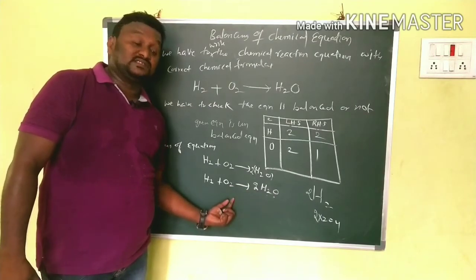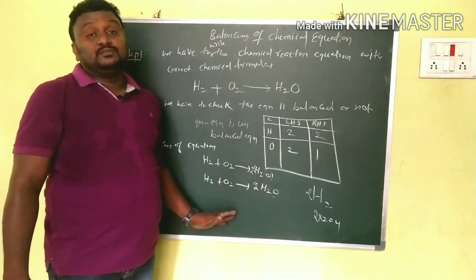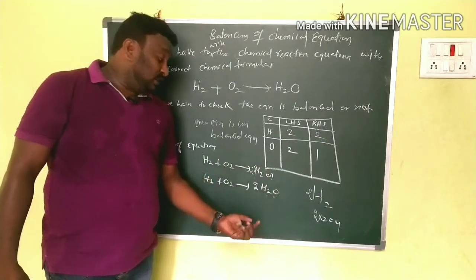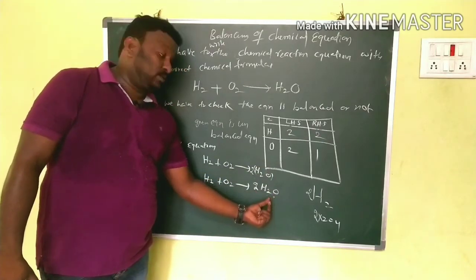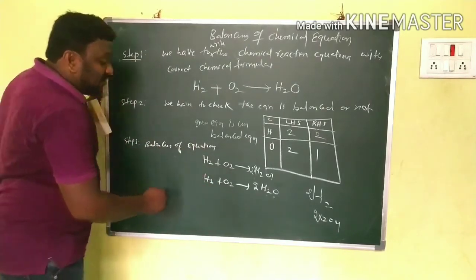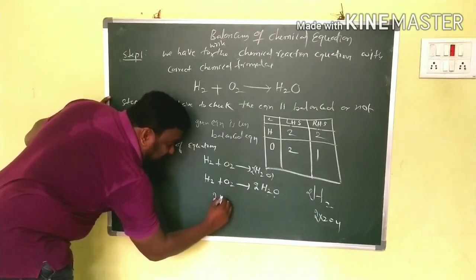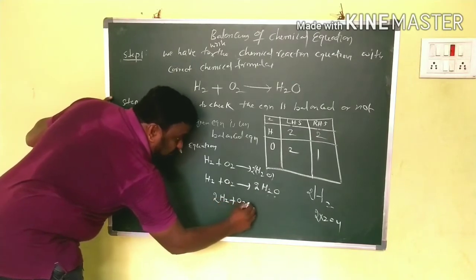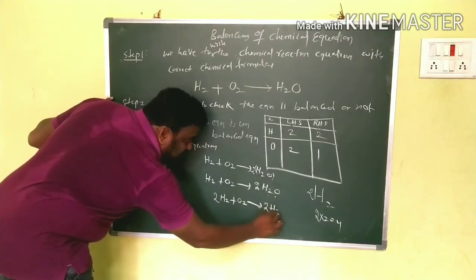Oxygen is balanced, but again there is a variation in hydrogen, because here it is 2 into 2, which is 4, and on the left only 2. So to balance that, again I am writing one more coefficient for H2 plus O2 gives rise to H2O.